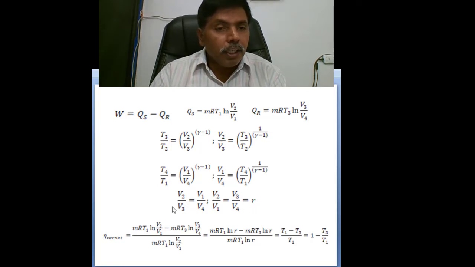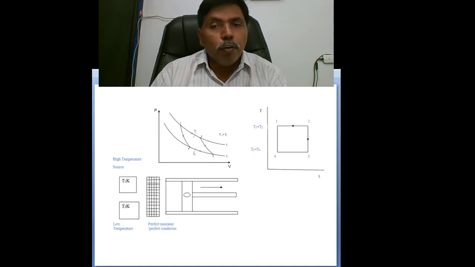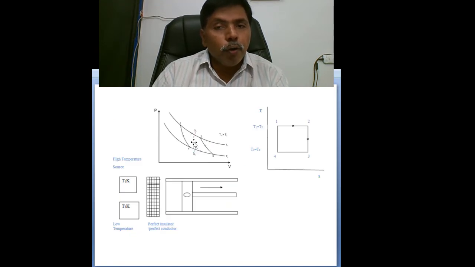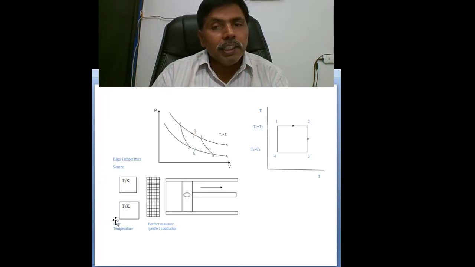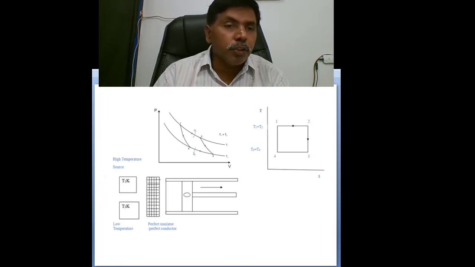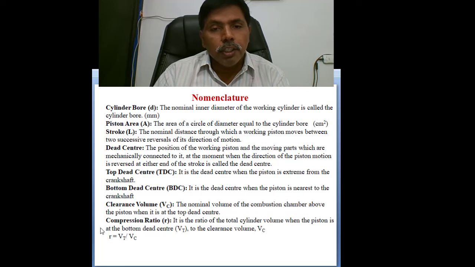Why? Because compression ratio, I already mentioned, is the volume before compression divided by the volume after compression. This is the ratio; I will show the nomenclature. This is compression ratio.